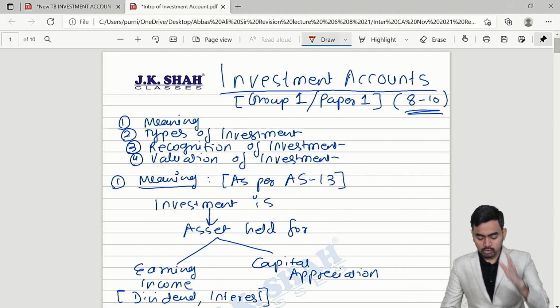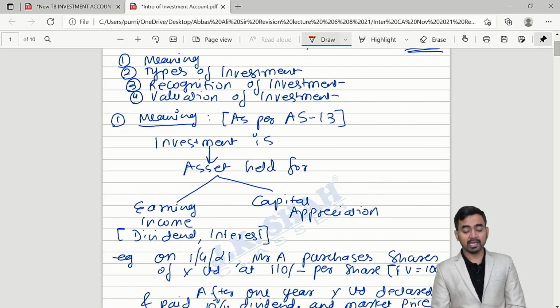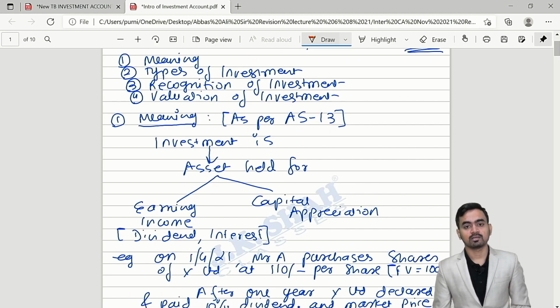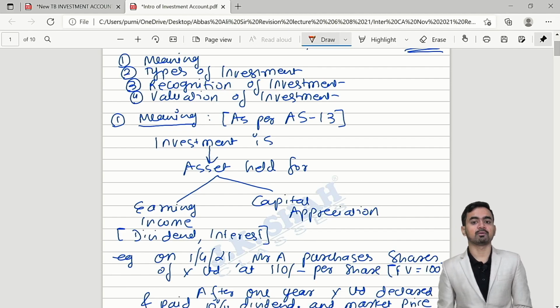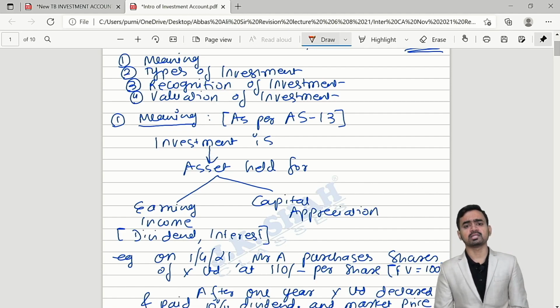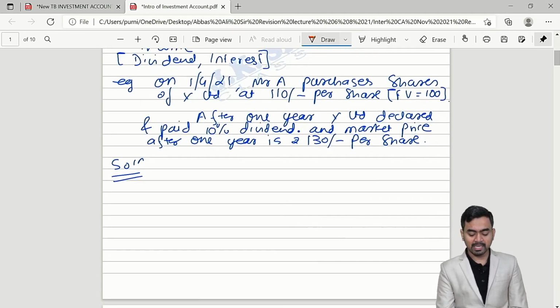Okay, so starting with the meaning part, as per Accounting Standard number 13, investments are assets held for 2 purposes. Number 1, earning income. Number 2, capital appreciation. Sir, earning income means by way of dividend and by way of interest you will get your income. Sir, what is the meaning of capital appreciation? Now, to give you better clarity over both the concepts, let me take a simple example.